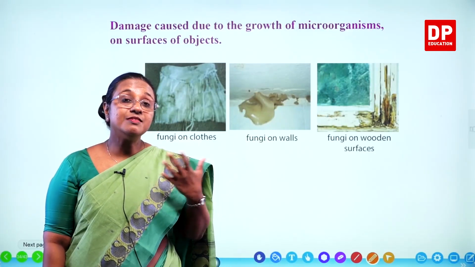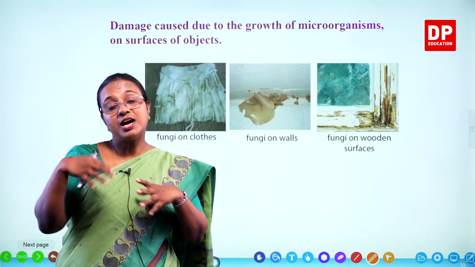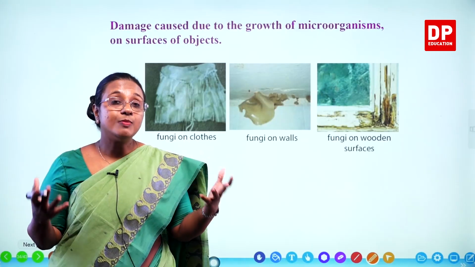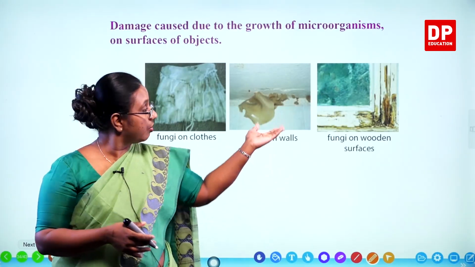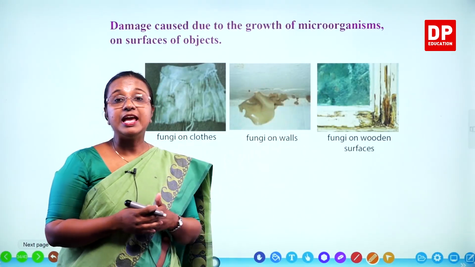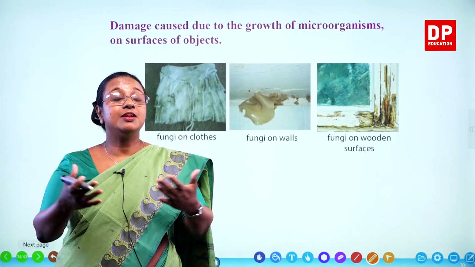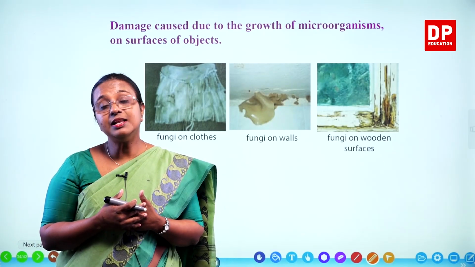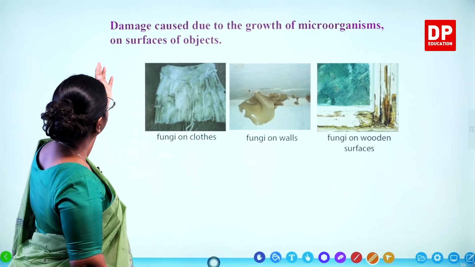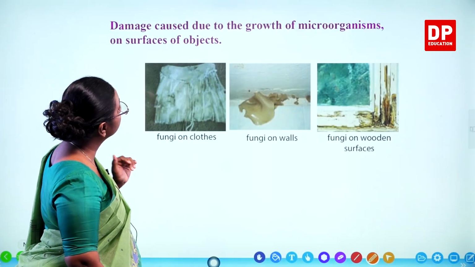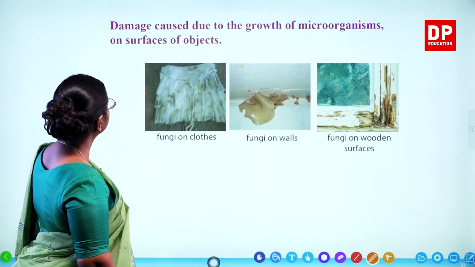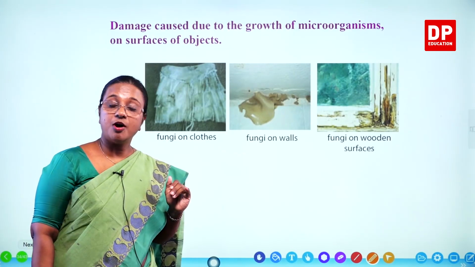So then with the fungal growth, the wood starts decaying. Then you might have to replace the window or the door, maybe the frame. So that again causes economical damage. So here you can see damage caused due to the growth of microorganisms on surface of objects.